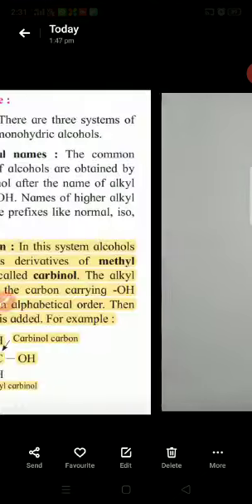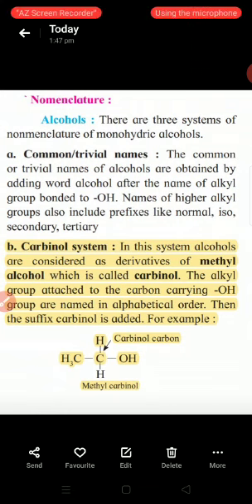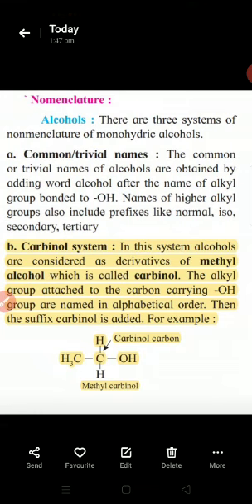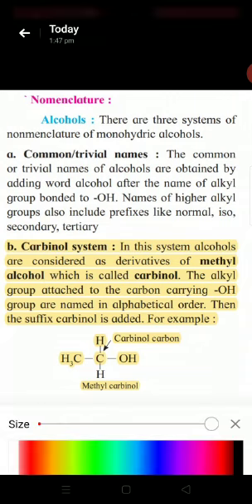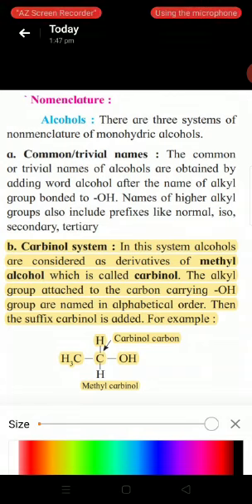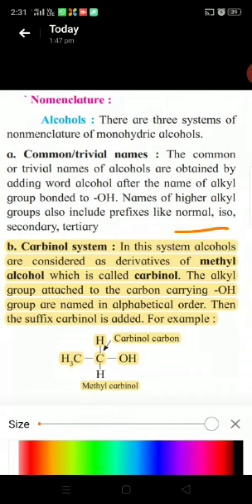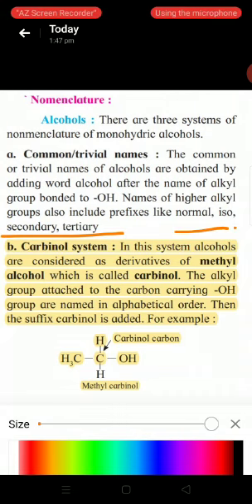For nomenclature of alcohol, there are mainly two systems, common name system and IUPAC system. But in monohydric alcohol, there is one more system, the carbinol system. Hence, there are a total of three systems: common name system, carbinol system and IUPAC system. In the common name system, we use the name as alkyl alcohol. But when there are higher alkyl groups, prefixes like normal, iso, secondary and tertiary are used.